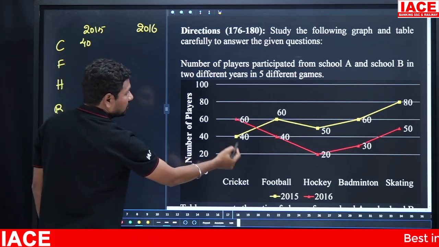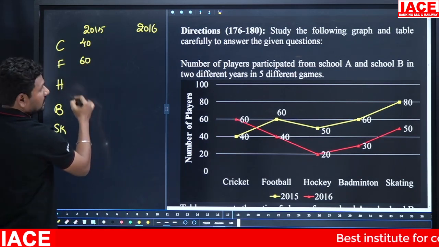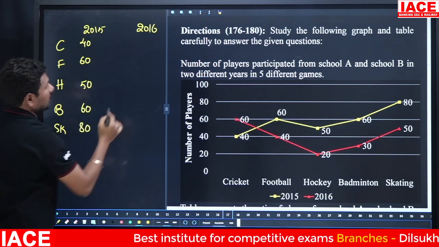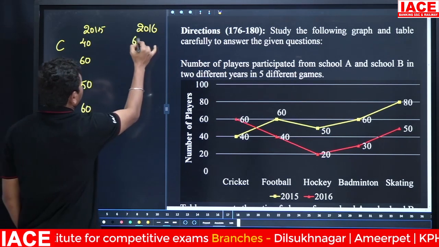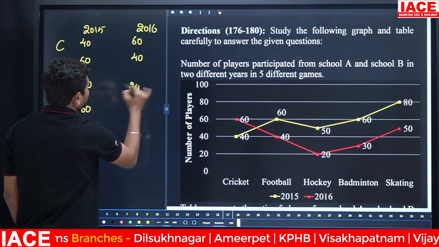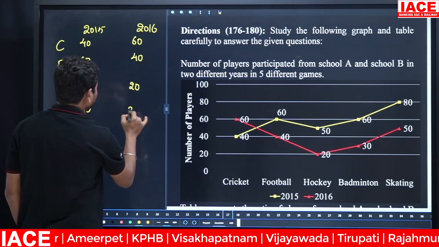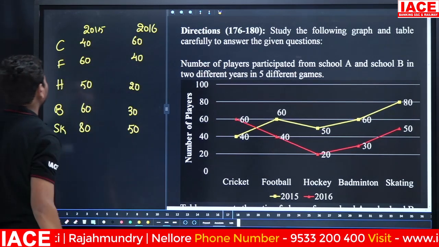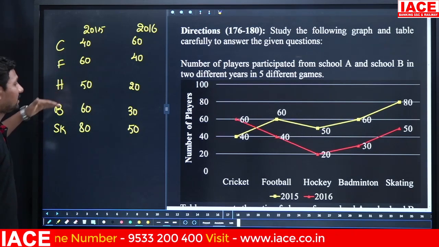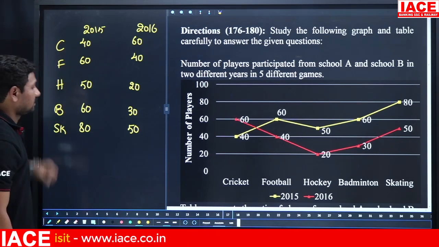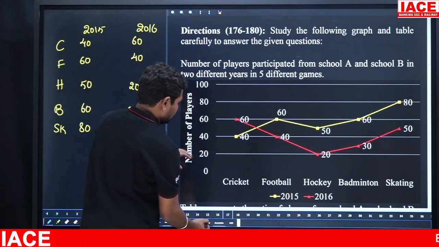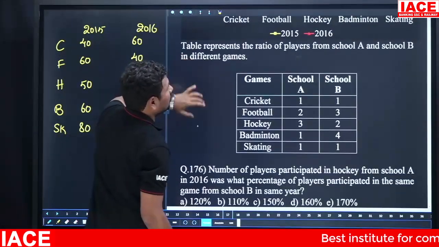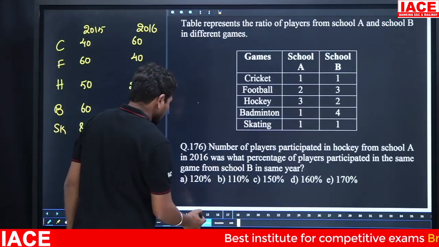First of all, note down 2015: 40, 60, 50, 60, 80. Next 2016: 60, 40, 20, 30, 50. This is about 2016, and this is about 2015: cricket, football, hockey, badminton, skating. 5 games are there. Now there is another data. The table represents the ratio of players from school A and school B in different games.